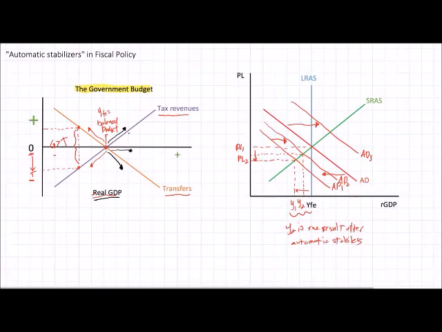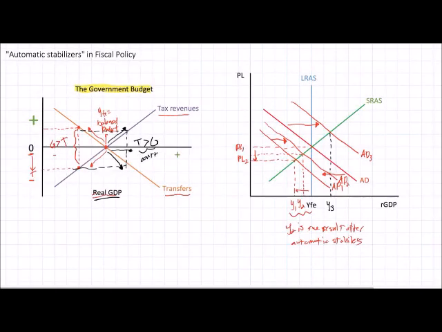And this demand pull inflation, which would have resulted from aggregate demand increasing to 83, would have had PL3, is going to be mitigated. It's going to be softened. We're going to see less inflation than we would otherwise. The economy will not overheat by as much, call that AD4, as it would have without these built-in automatic stabilizers.